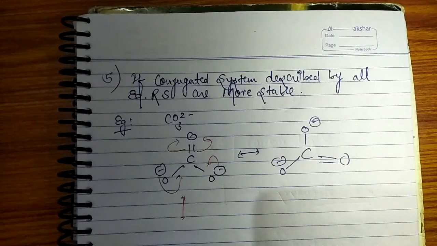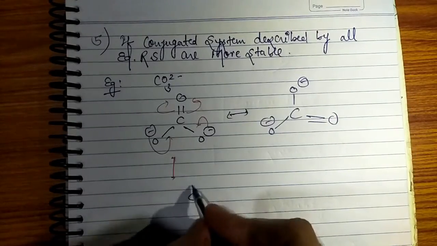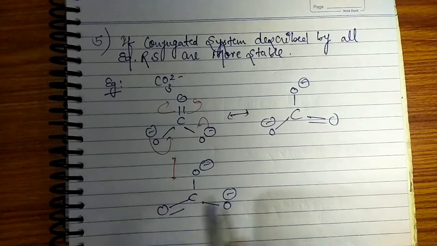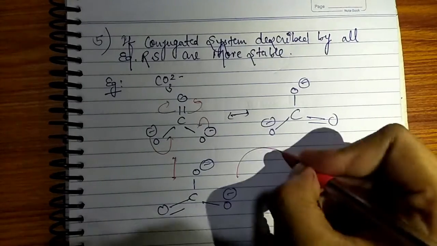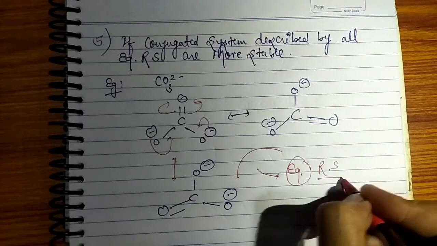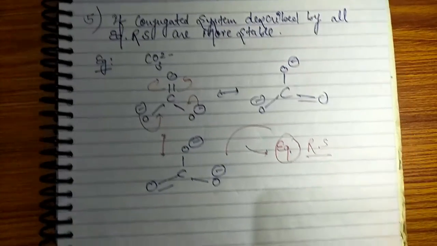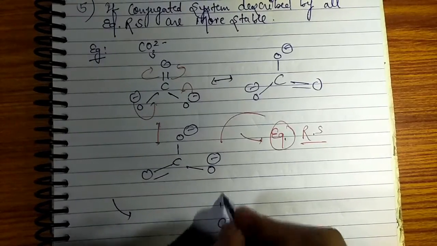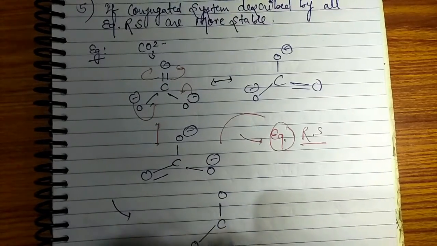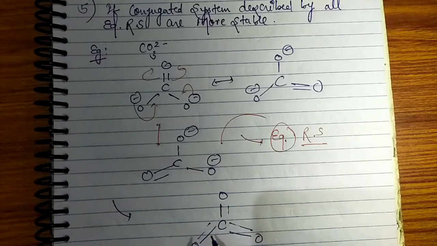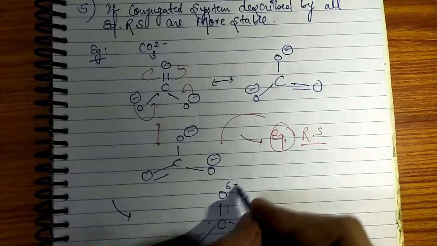Then we are going to get this resonating structure. So as you can see, these all are equivalent resonating structures, guys. So these are preferred, these are more stable. So what is going to be the resonance hybrid over here? Every oxygen atom is going to be a negative charge.